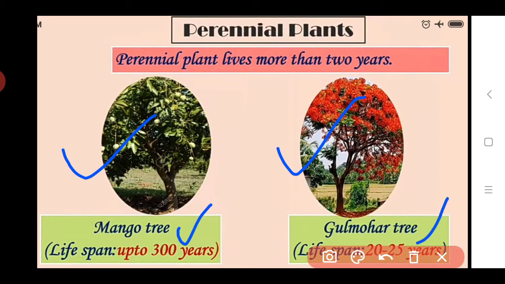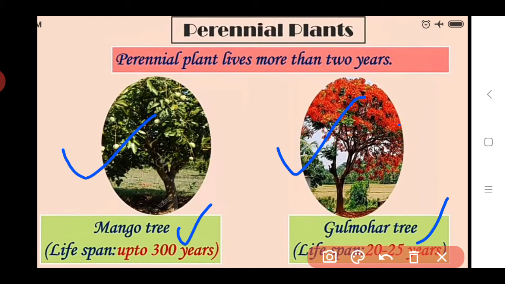So such trees, plants and shrubs have such a period of life cycle. So these are included in the third type, that is the perennial plants. You can also find other examples of perennial plants, that is the banyan tree and also the ashoka tree. Mostly trees are included in this type of plants. Okay, also some shrubs are included in this type, that is the perennial plant.